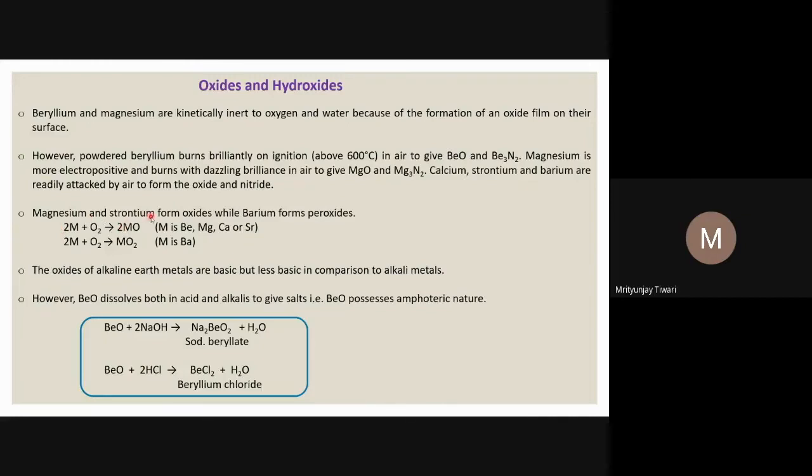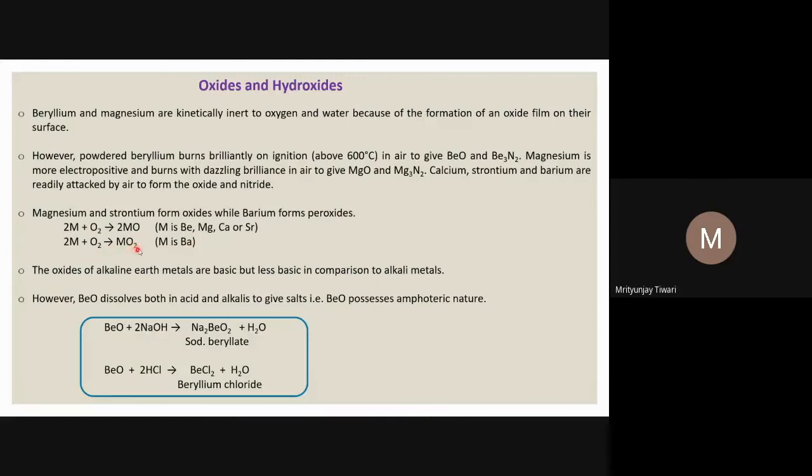Magnesium and strontium form oxides. As we saw in the case of alkali metals, lithium usually forms normal oxide, sodium forms peroxide, and the other alkali metals, potassium, rubidium, and cesium, form superoxide. However, in the case of alkaline earth metals, magnesium and strontium form oxide, calcium also forms oxide, and beryllium also forms oxide at 600 degrees centigrade, that we see here. But barium, Ba, forms peroxide.